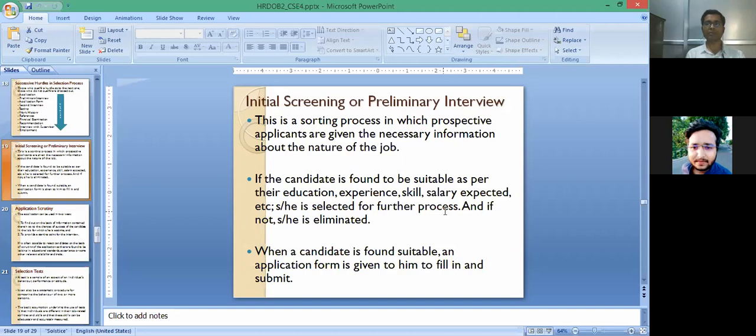So these are some factors upon which applications are rejected in this process.